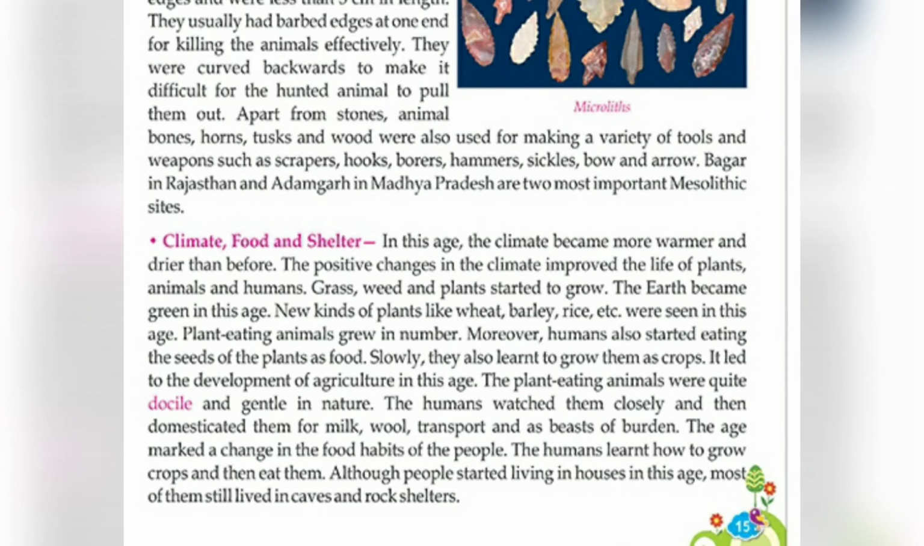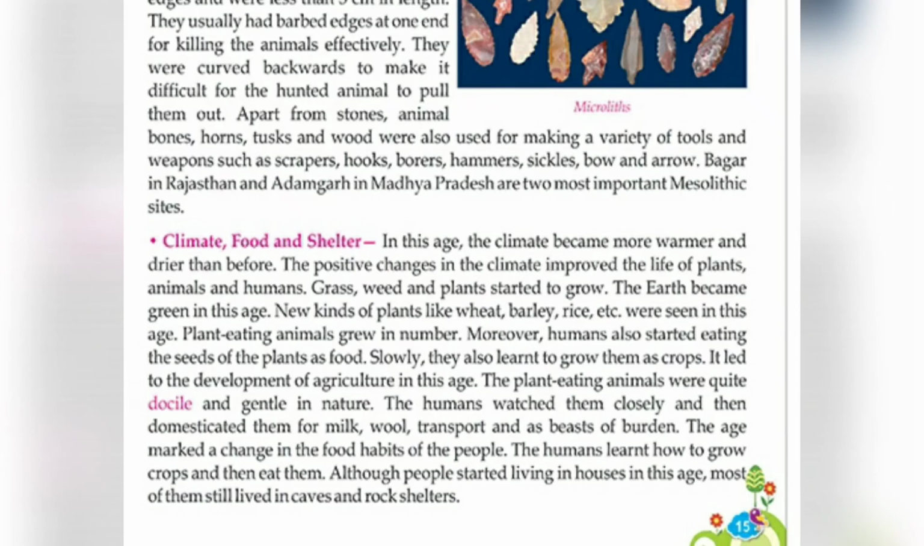Moreover, humans also started eating the seeds of plants as food, and not only animals. Slowly, they learned to grow them as crops. This led to the development of agriculture in this age.